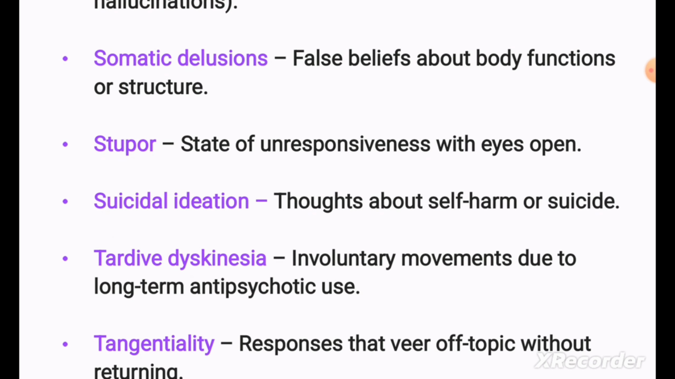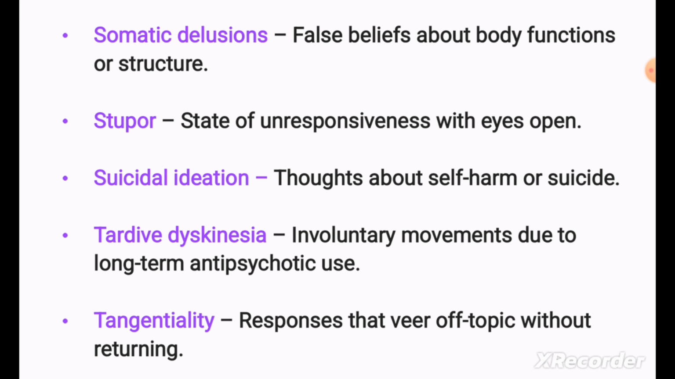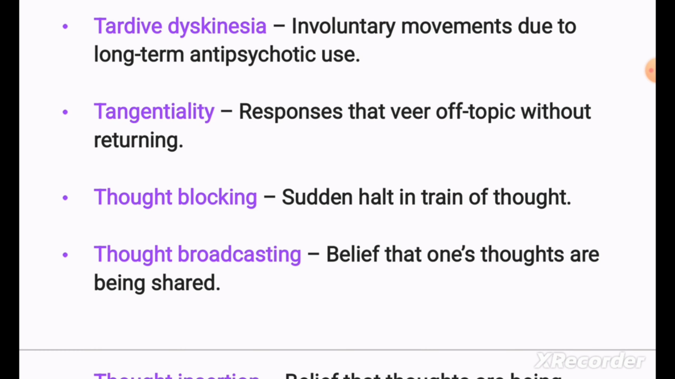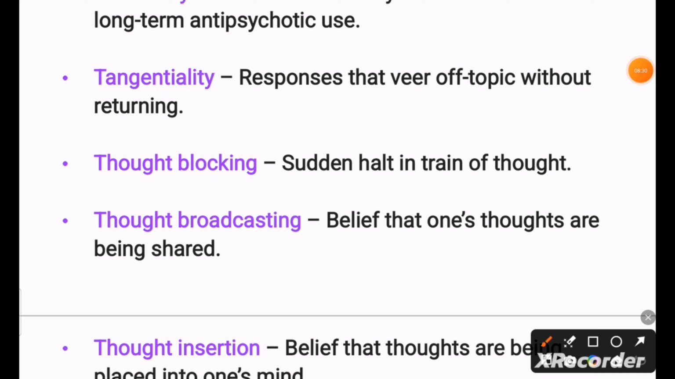Tardive dyskinesia, involuntary movements due to long-term antipsychotic use. Tangentiality, responses that veer off topic without returning. Thought blocking, sudden halt in the train of thoughts. It means if the patient is talking fluently, suddenly they go totally blank. This is known as thought blocking. They are talking and suddenly they stop, they forget everything. After some time they will start again. This is known as thought blocking.